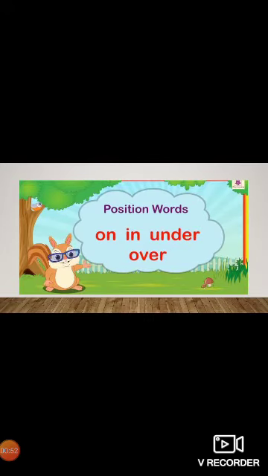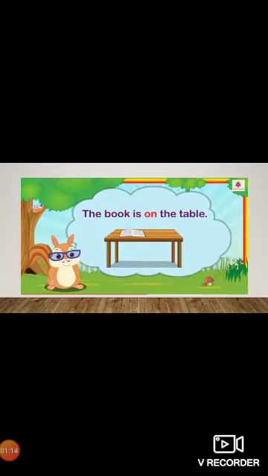These are the prepositions and these are the position words: on, in, under, over. And these are the examples of prepositions, and these words tell you where the noun is. It tells us the position. Now I'm going to share some examples of these words. Now look at example number 1. The book is on the table. Here on is preposition. Okay, on tells us the position of the book.